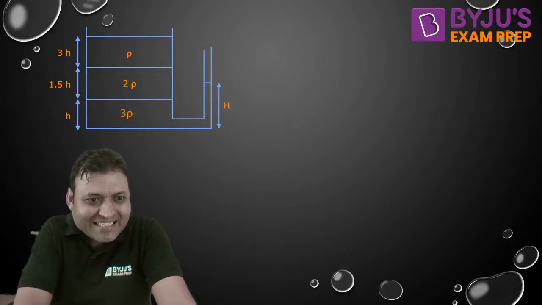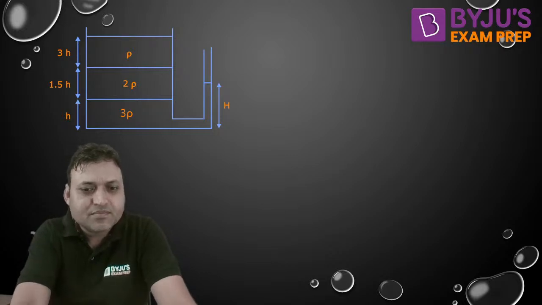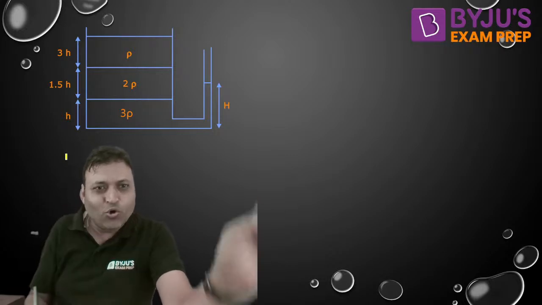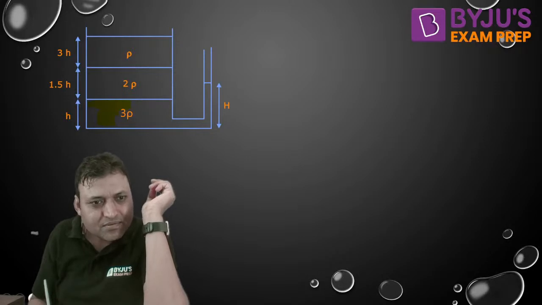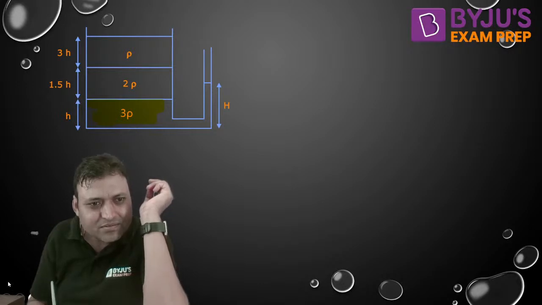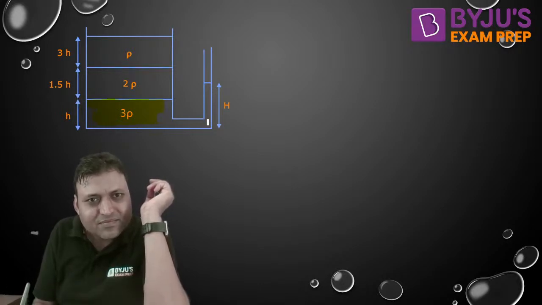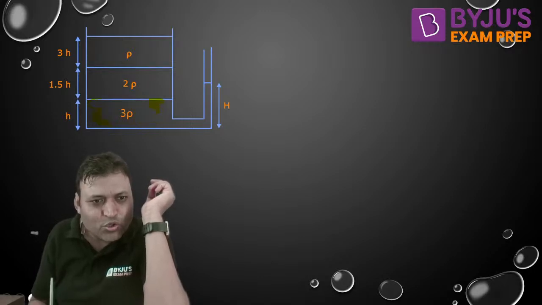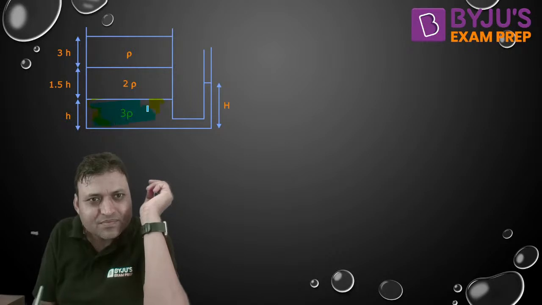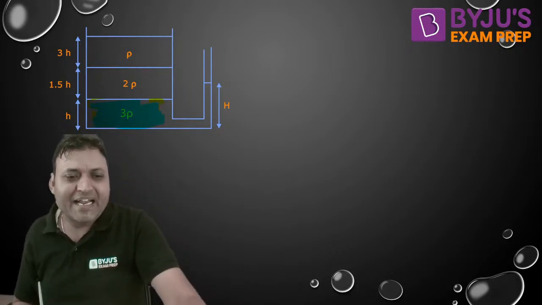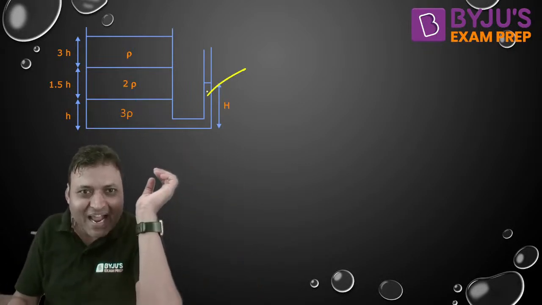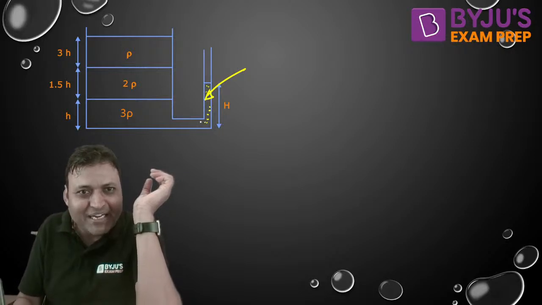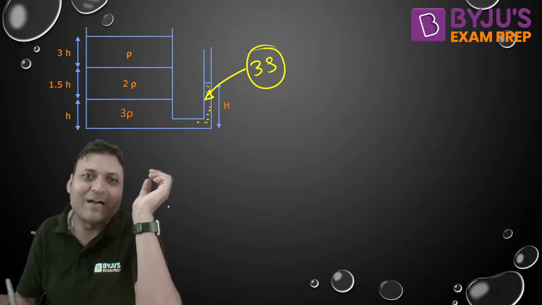Those who are getting the answer 9 are thinking that the fluid in the piezometer has density rho, but it is actually 3 rho.